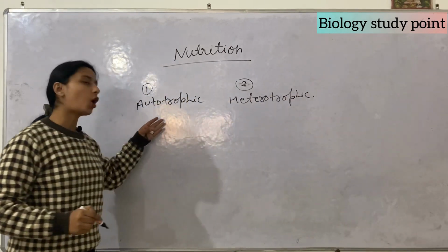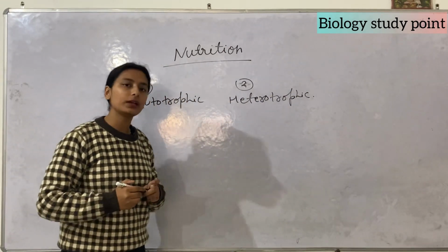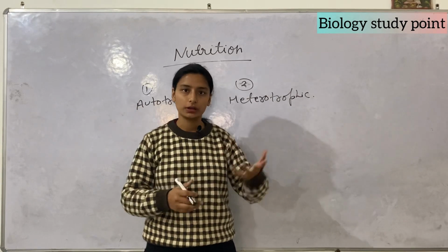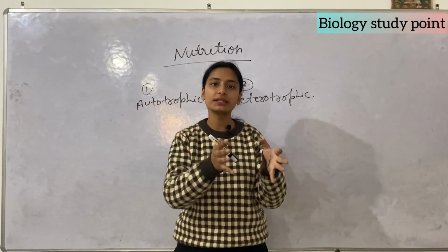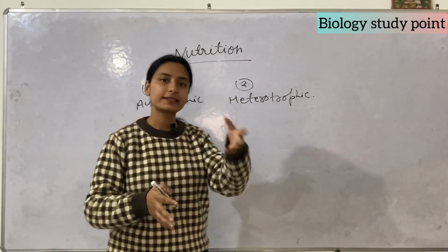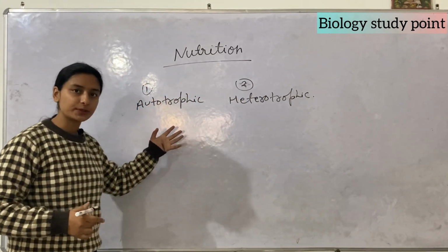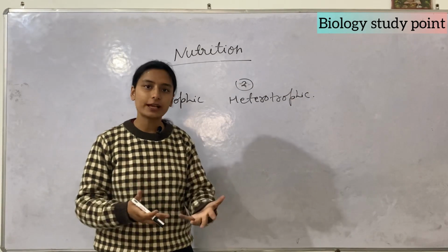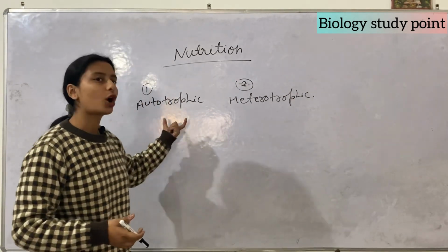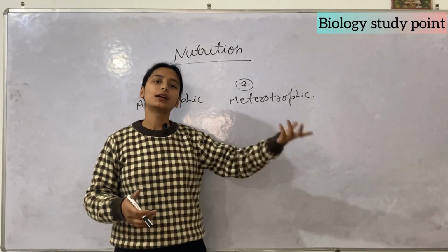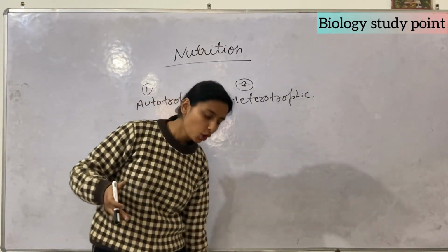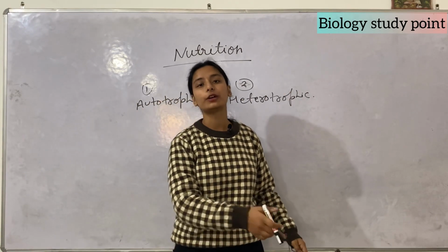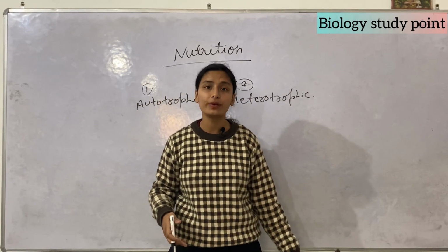If we talk about autotrophic nutrition, on our phone we see autoplay, auto brightness. So, auto means self. Those organisms which can make their food by themselves come under autotrophic nutrition. For example, green plants. Only green plants can make their food by themselves because they have chlorophyll in them.